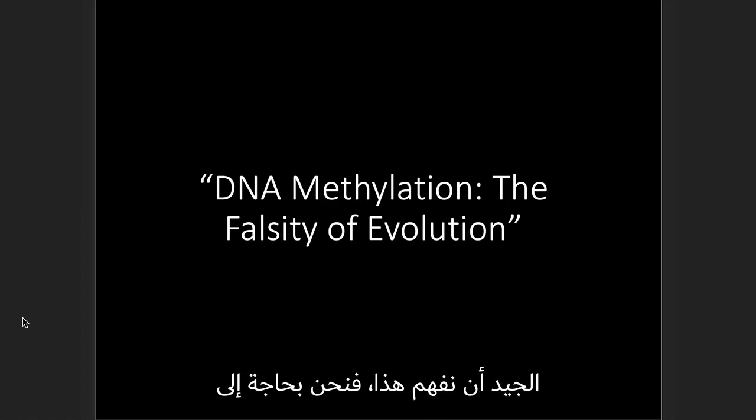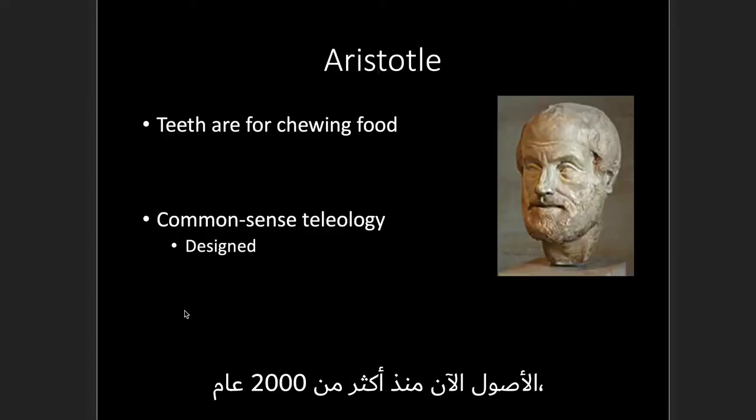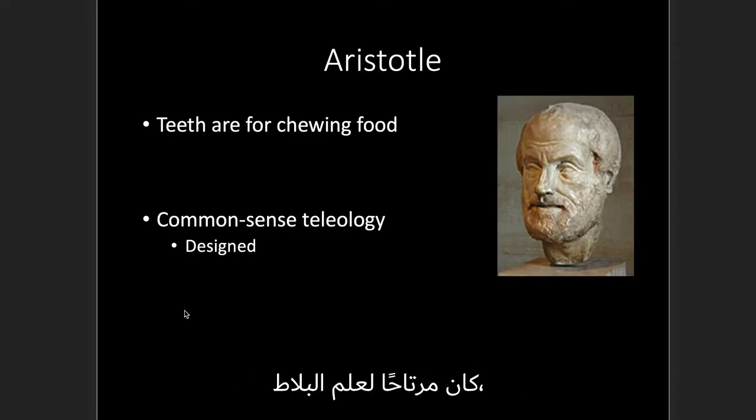So here goes. Well, to understand this, we need to step back and look at teleology, a fundamental concept in origins and outside of origins. Now, more than 2,000 years ago, the great Greek philosopher Aristotle, perhaps the greatest philosopher ever, was comfortable with teleology.